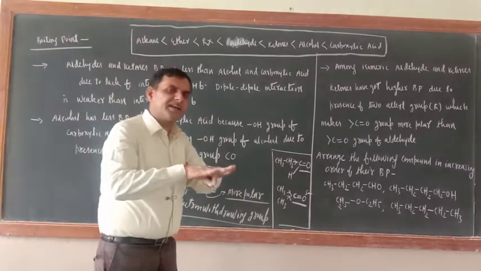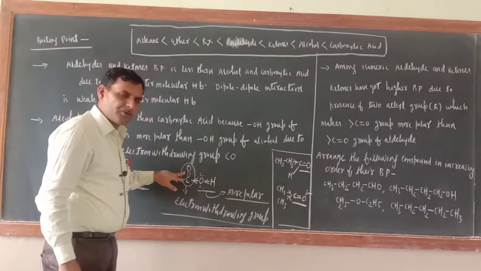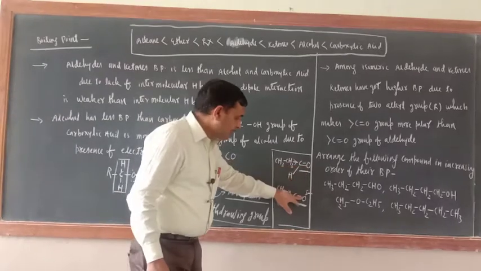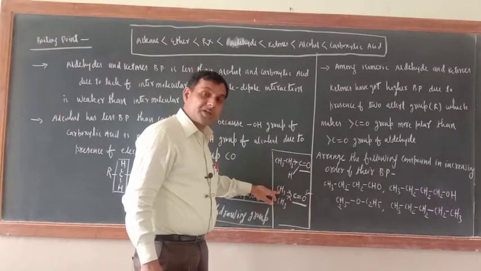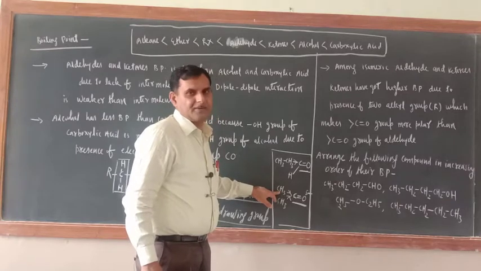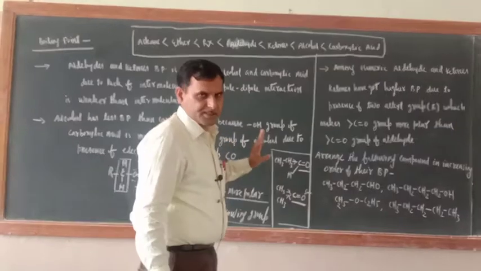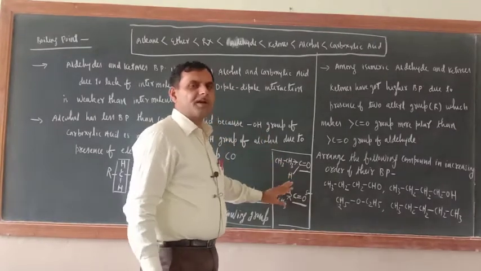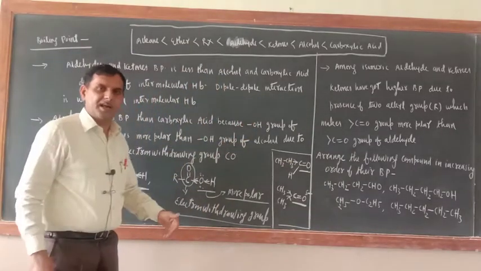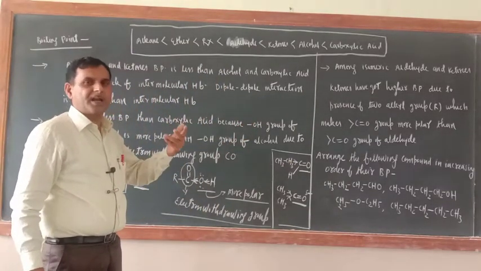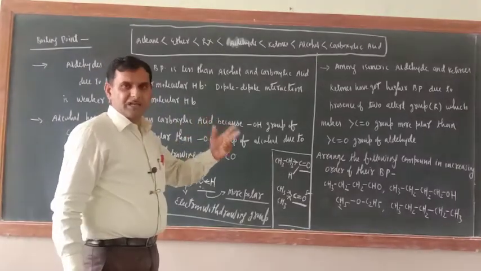It means one center here, O, is becoming electron deficient because of the CO group. Here O is becoming electron rich because of the electron pushing effect plus the I effect of the alkyl group. So remember, polarity increases because of both the things. I hope that you have got why ketones have a higher boiling point than the corresponding or isomeric aldehydes. Remember, this word must be there: corresponding molecular mass.